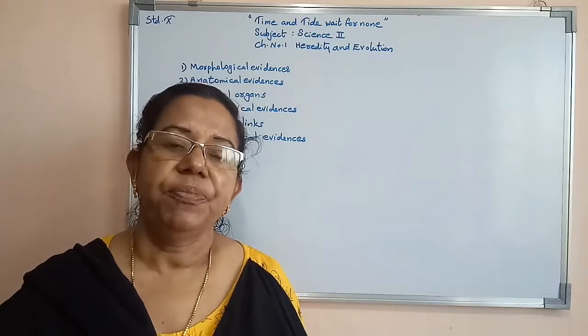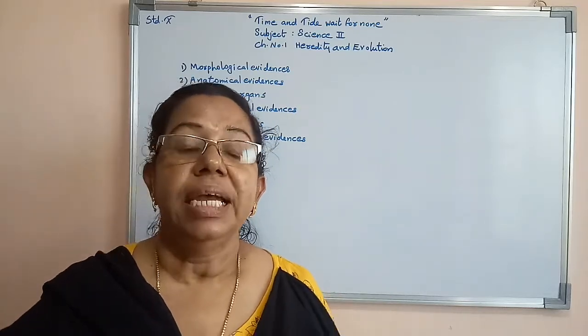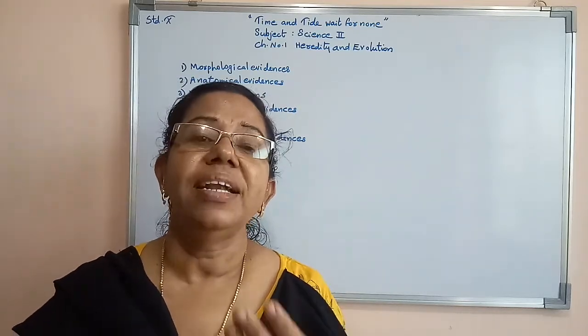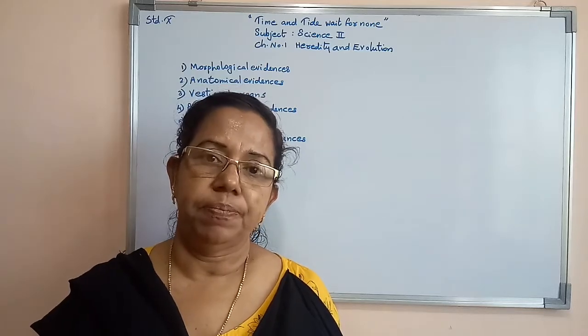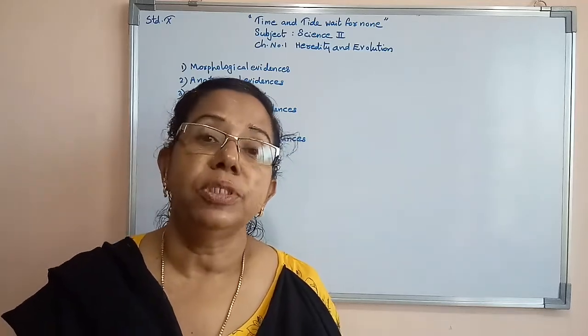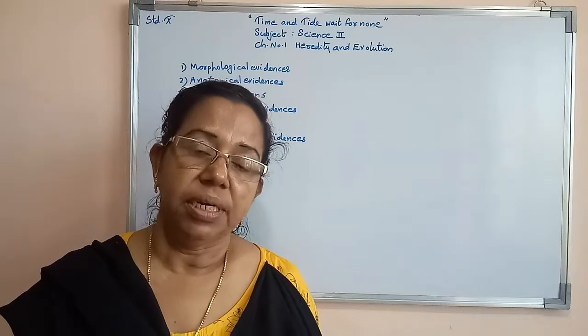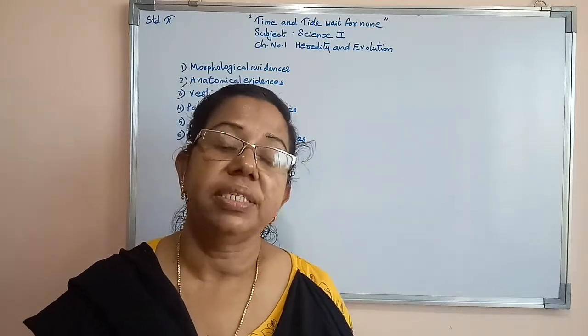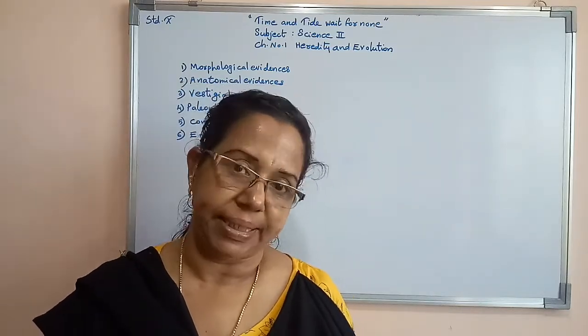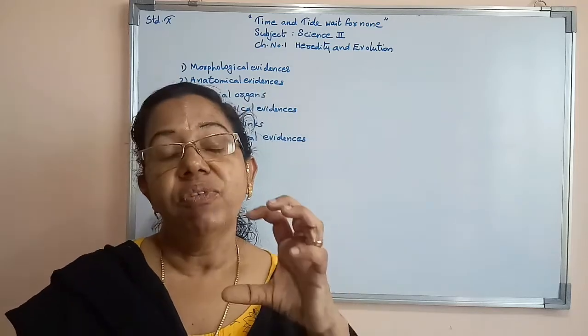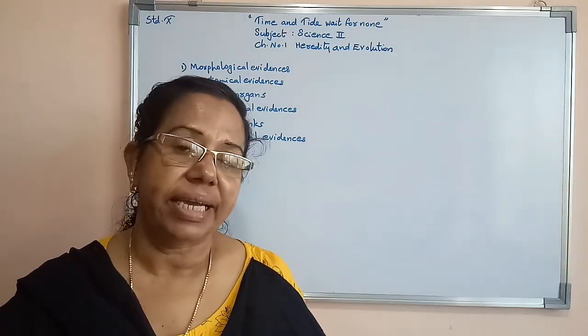Vestigial organs. Vestigial organs are degenerated or underdeveloped organs, and they have no special purpose in our body. We can say that they are useless organs of the organisms. So what is meant by vestigial organs?